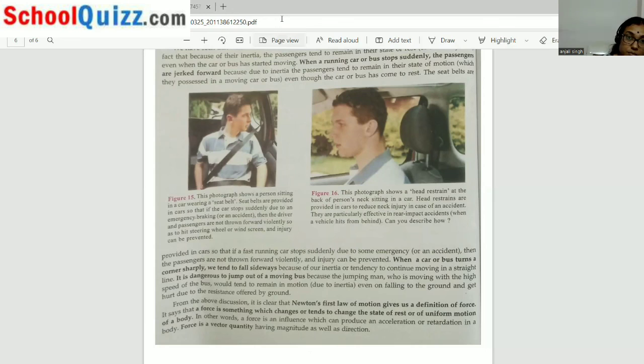Please read it on your own. This is the case of Newton's first law as well as inertia. In inertia also, we studied the inertia of rest, inertia of motion, as well as the inertia of direction. So please read this topic, which is inertia, the Newton's first law of motion.